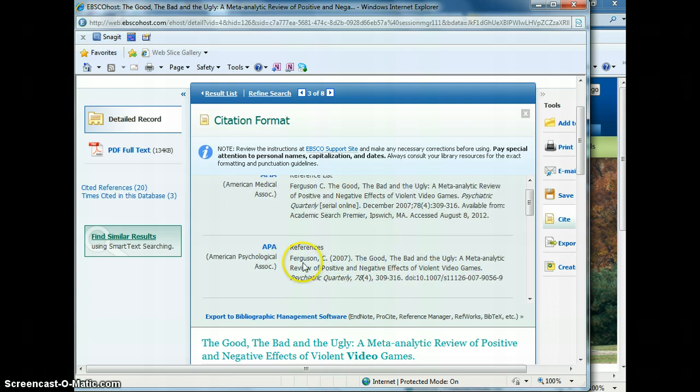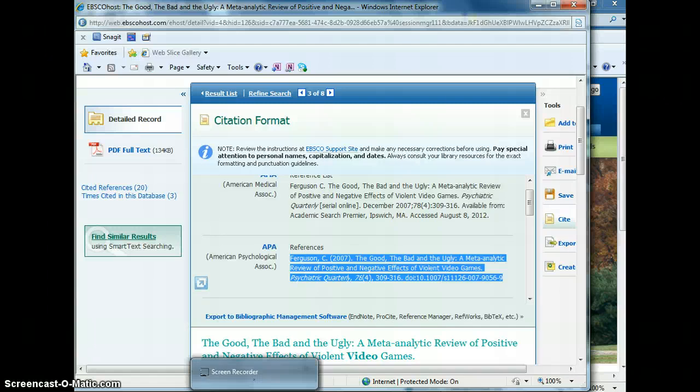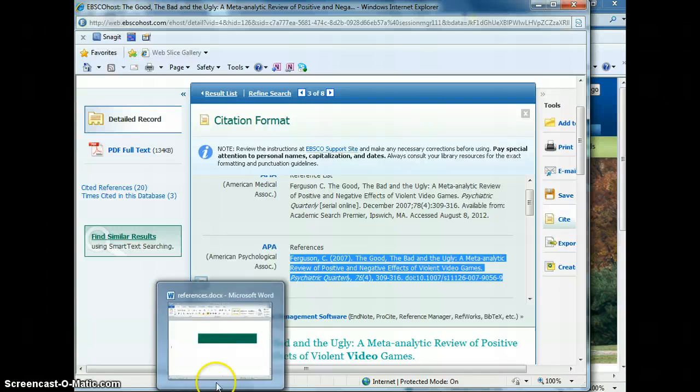Here we have their APA citation. What I like to do is highlight this and copy it. And the reason being, I'm not going to use this as my final reference, but it gives me all the information I need to plug in to Noodlebib, which is going to be the next software I'm going to show you. Okay, so if we copy that, we're going to throw it into a Word document.